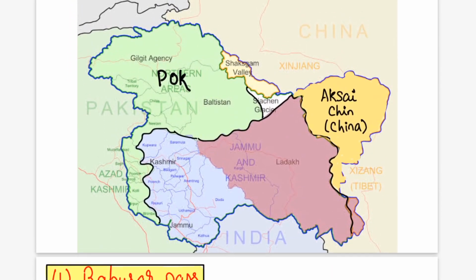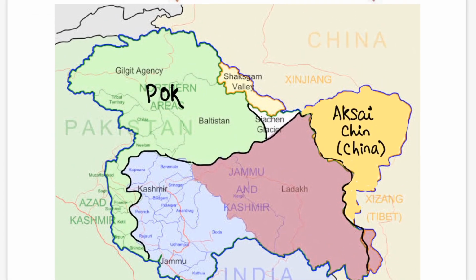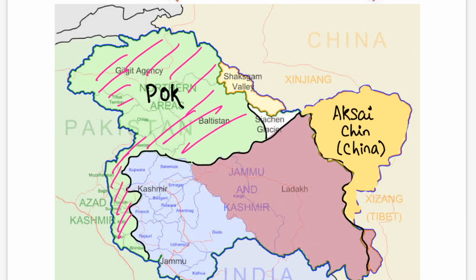And this is one map which I have brought for you to understand the part which is with us and which is not with us. If I talk about this green part, this is not with us, and this is known as the POK part. In this POK part, this part is the Gilgit region, and then you have the Poonch region here. Then this part is the Shaksgam Valley, which was gifted by Pakistan to China, so this part belongs to China. This is your Siachen Glacier.